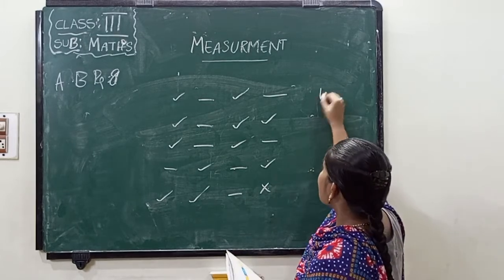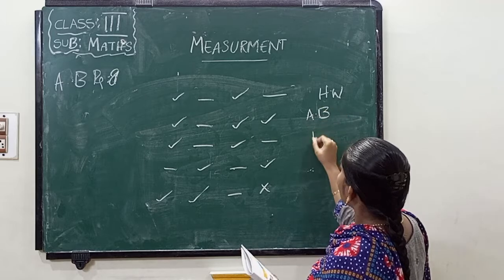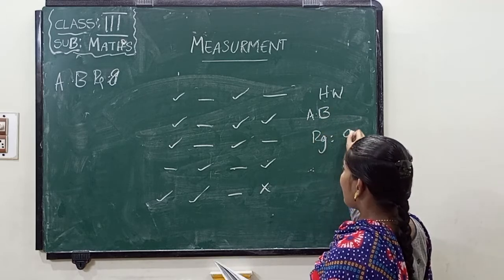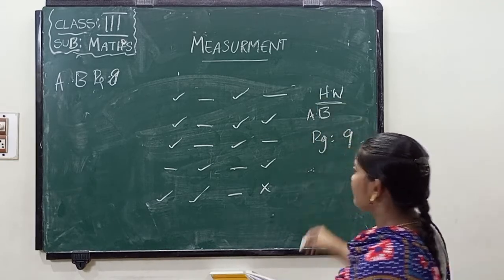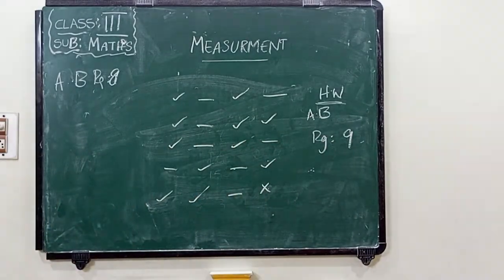And today's home task is in the activity book, page number 9. Activity book, page number 9. And in tomorrow's class we can continue with the next page.